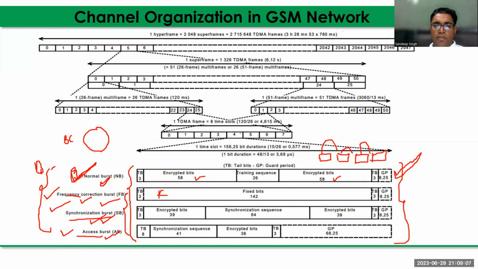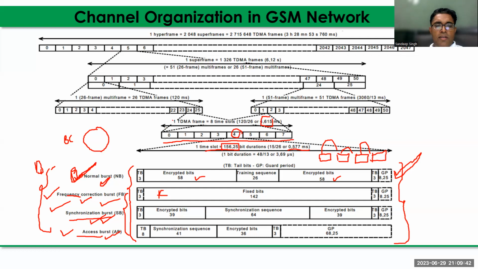Okay. The first thing is the burst that is transmitted in one time slot. Now, the time slot duration we already know is 0.5577 millisecond, and within one time slot, what is the number of bits? 156.25 bits are transmitted, right? And 8 consecutive time slots make one frame, which is 4.615 millisecond.